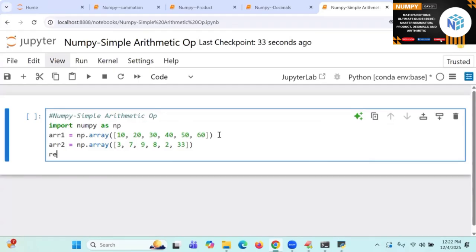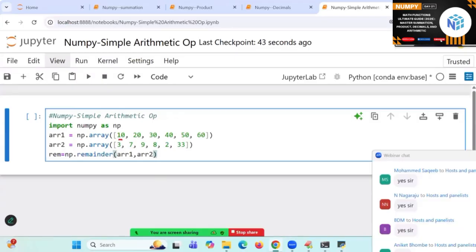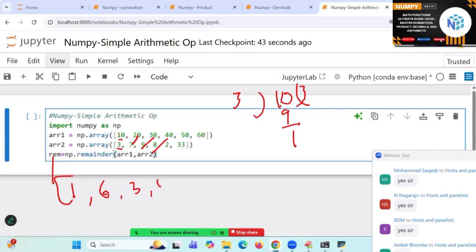Start with remainders is equal to np dot remainder of arr1 comma arr2. What is the answers will be coming? 10, 3. One entry I will show. 3 3s are 9. It is called 1. In the remainder, what is recorded? 1. Next, 7 and 20 and 7, 6. Next, 30 and 9, 1, 3. Next, 0. Next, 0.